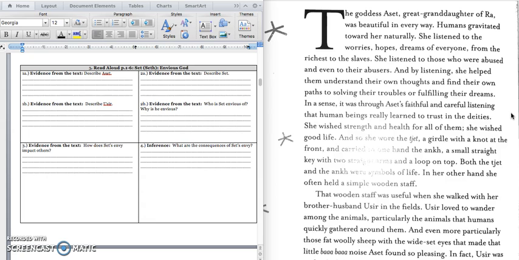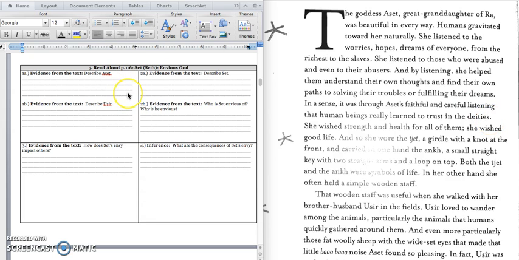All right, if we stop right there, this paragraph gave us a lot of information about Aset. Underline the things that I'm highlighting right now. She was beautiful in every way. She listened to the worries, hopes, and dreams of everyone. And because she listened to them, human beings learned to trust her.